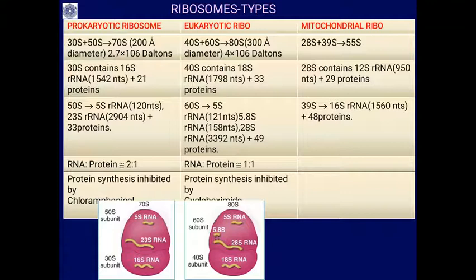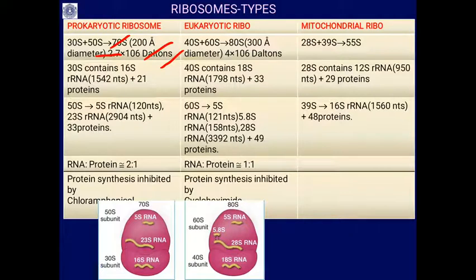We have already mentioned that 30S plus 50S give rise to 70S, which is about 200 angstroms in diameter and 2.7 into 10^6 Daltons in size.